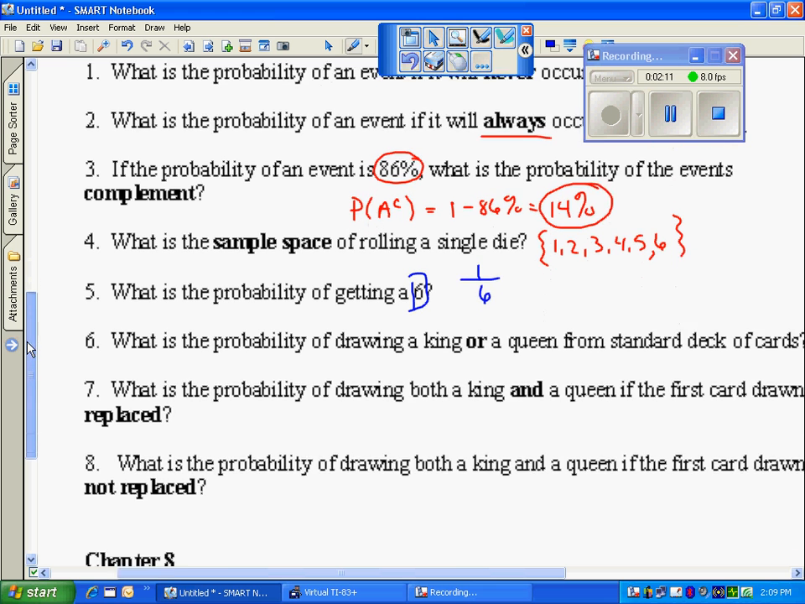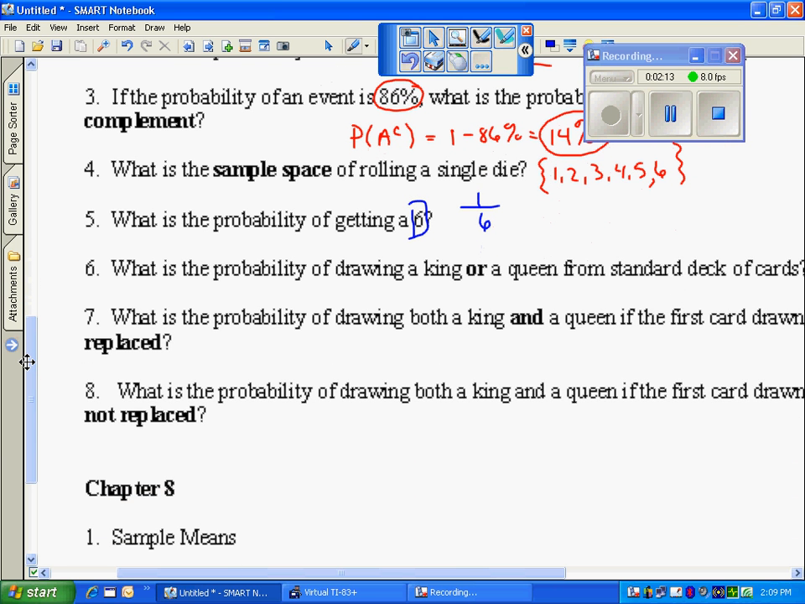What's the probability of drawing a king or a queen from a standard deck of cards? So if I want a king or a queen, if I think about the number of kings, there are 4 kings in the deck, and there are 4 queens in the deck. So those are a total of 8 out of 52 cards that are either a king or a queen.